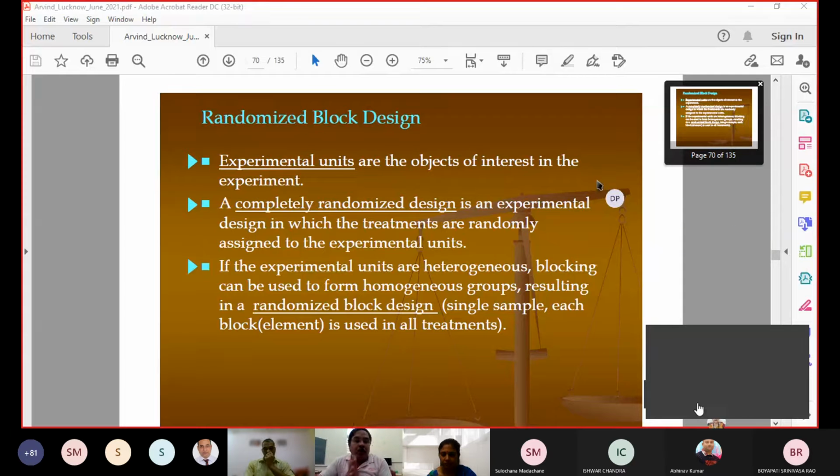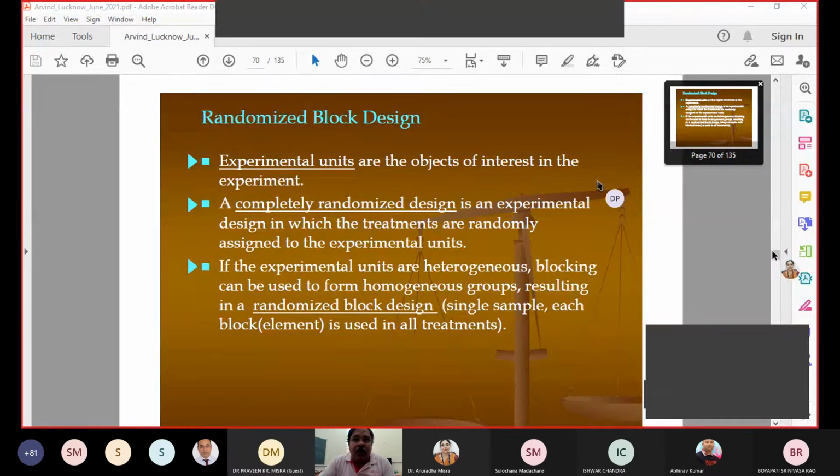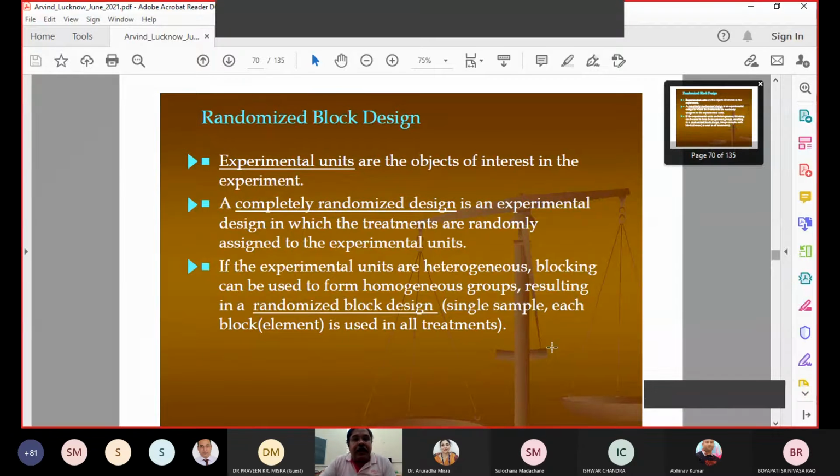Yes, sir. Okay, so welcome all of you again. In the last session, we were discussing the completely randomized design. There we assumed that whatever blocks or units you are using are homogeneous. But practically that is not possible. So in the next portion we are going to use units which are not homogeneous, but relatively homogeneous, meaning there is a gradient in one direction.